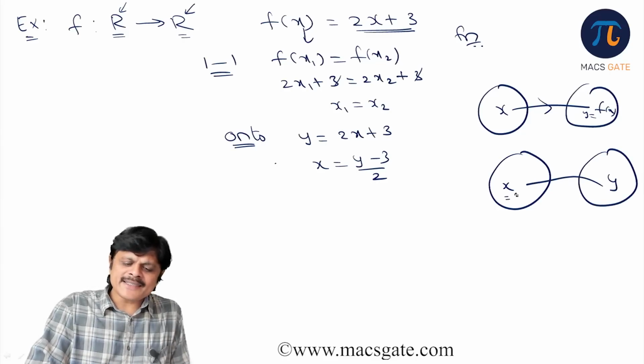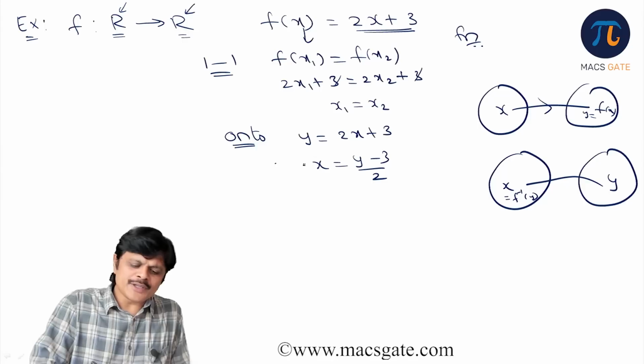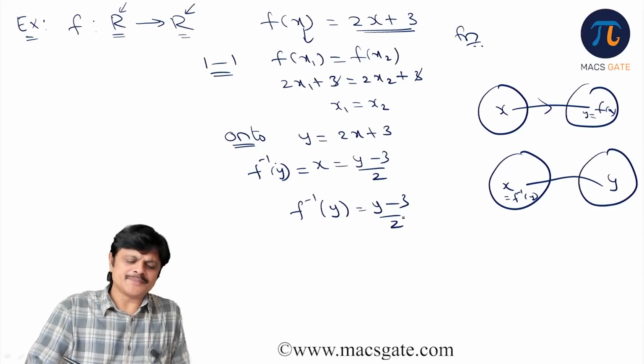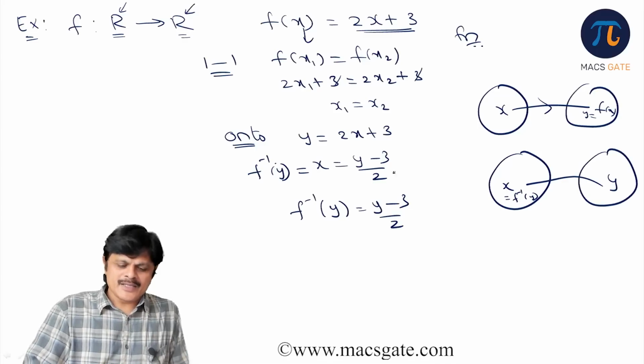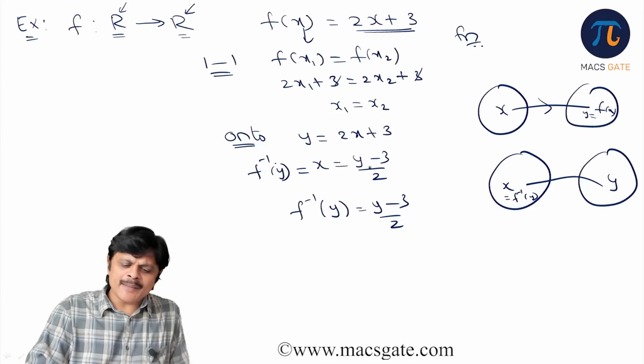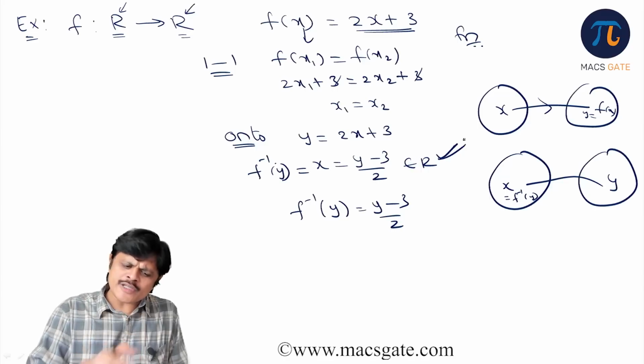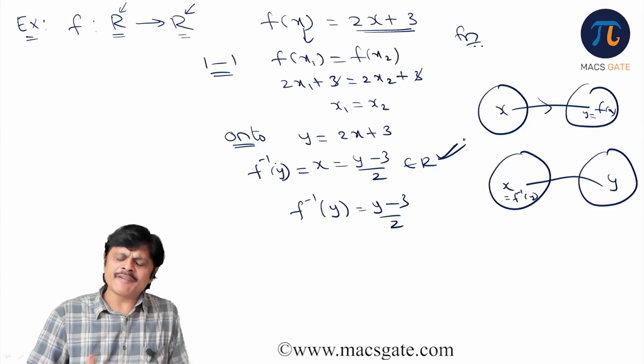So what is this x? f inverse of y. So this x which you got is actually f inverse of y. That means f inverse of y is equal to (y minus 3) by 2. See, clearly it is onto, because y is a real number means (y minus 3) by 2 is a real number. Therefore onto is done. Once it is onto, finding the inverse is the same process. f inverse of y is equal to (y minus 3) by 2.